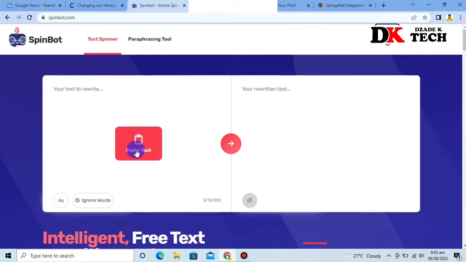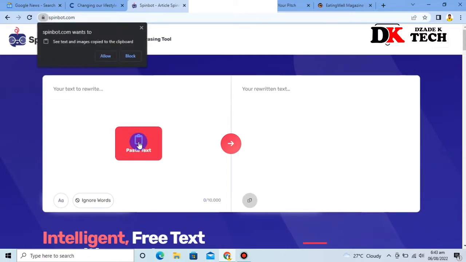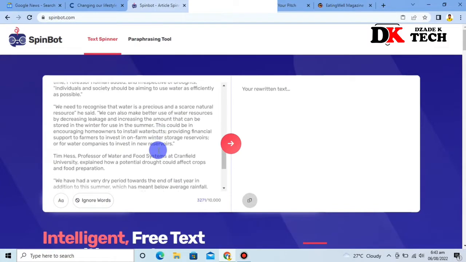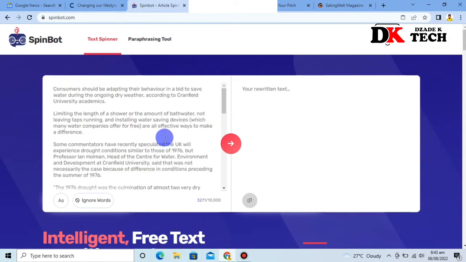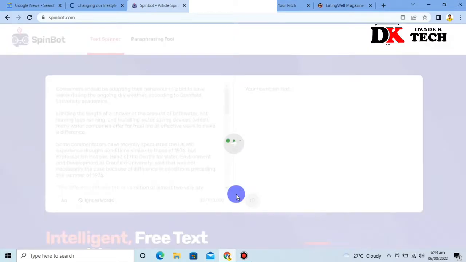So you are done with that, you go to spinbot.com. You click on paste. This Spinbot will help you rewrite the article, which is going to rearrange things and change words. Yes, you solve this little puzzle and get your article rewritten.